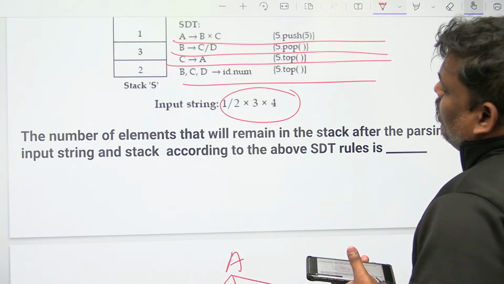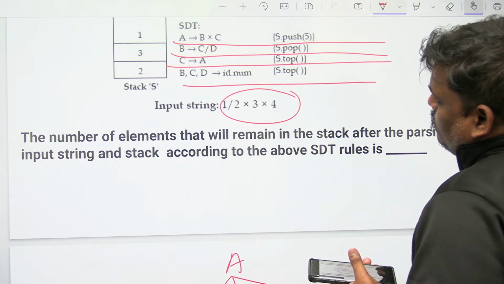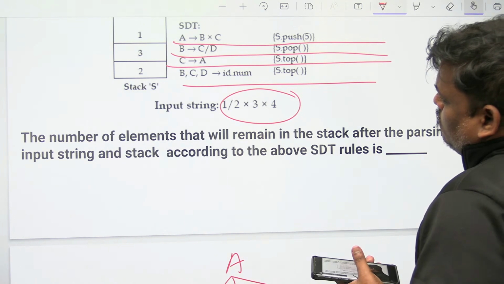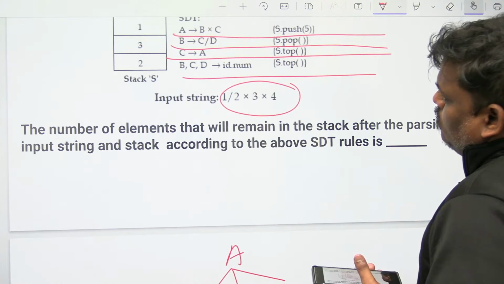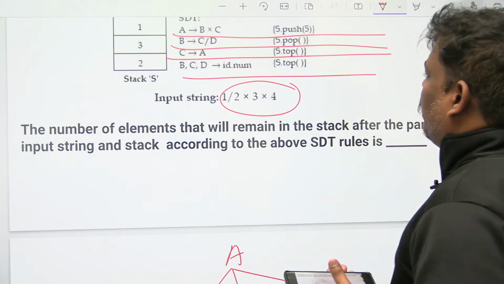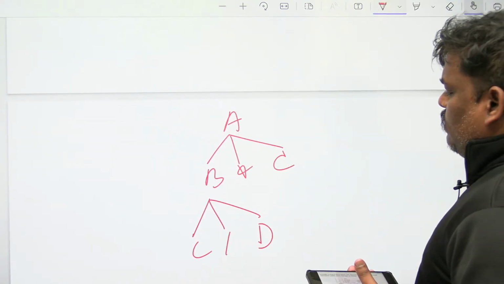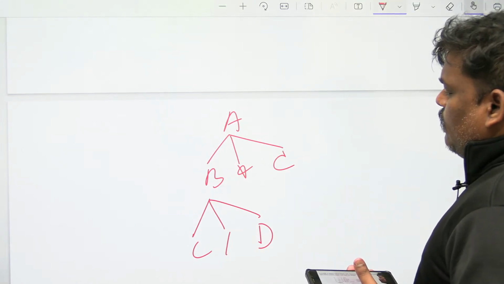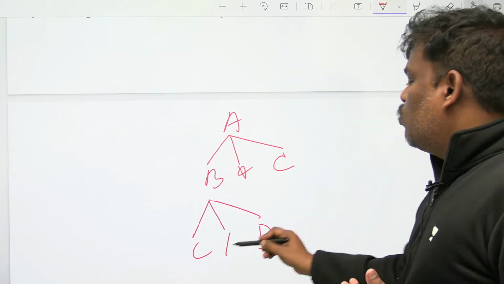I think C can be replaced by A. I want one more star. C replaced by A. Let's see. Yeah, I think two C's are there.